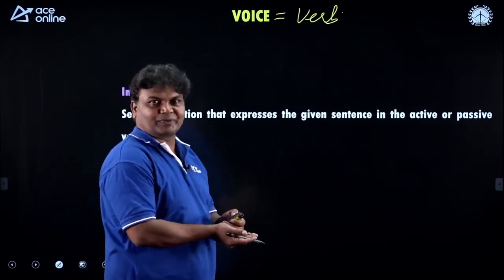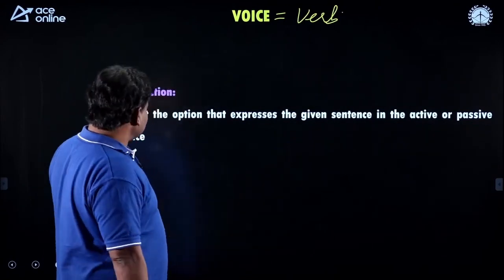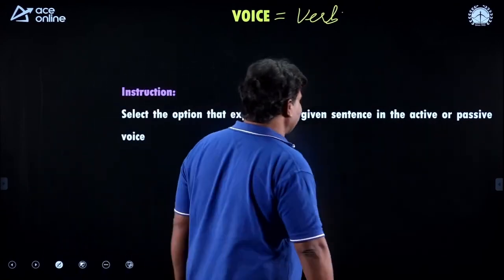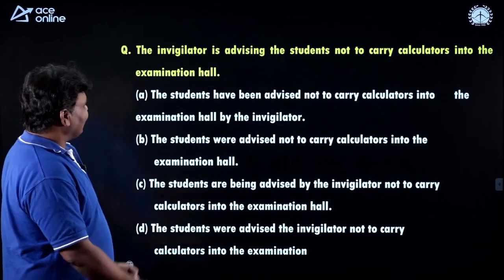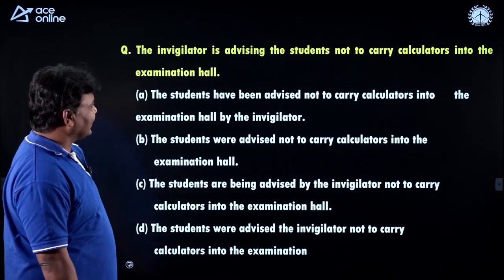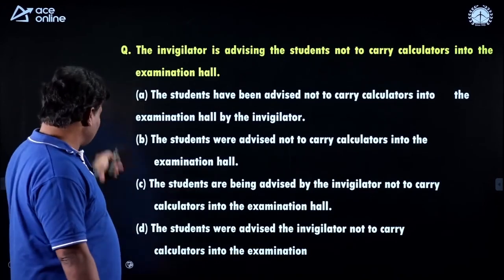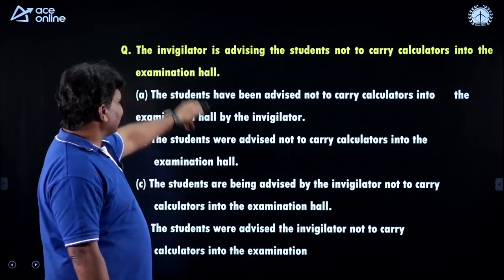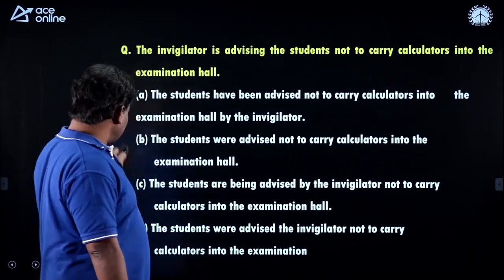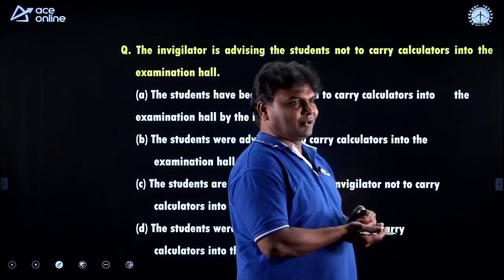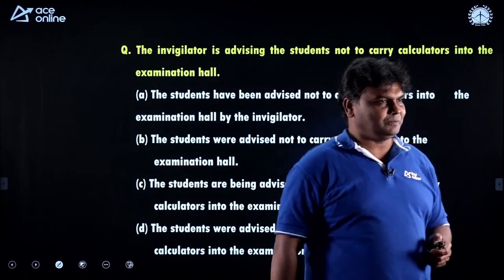Okay, let me just go with one question and see now. Select the option that expresses the given sentence in the active or passive voice. The invigilator is advising the students not to carry calculators into the examination hall. This is in the active voice and I want someone to change it into the passive, students. A, B, C, D. Let me see who can give me the right answer.